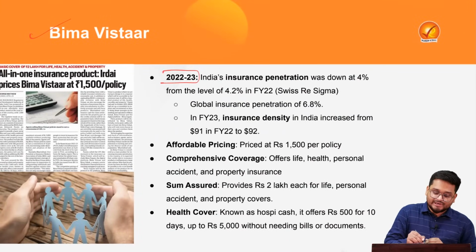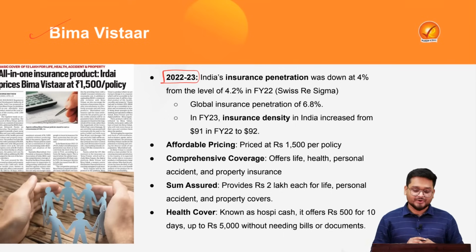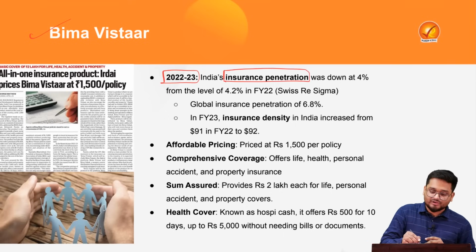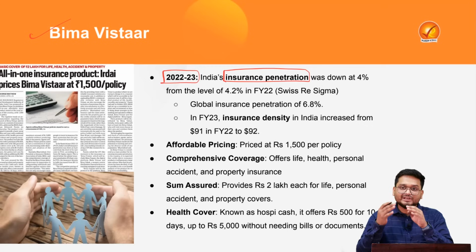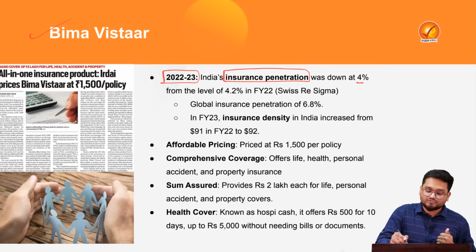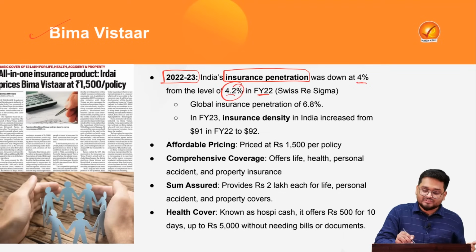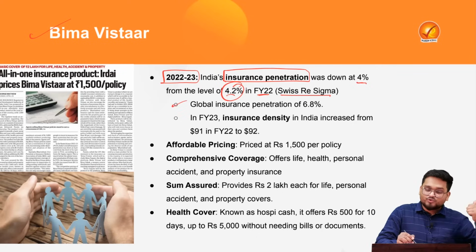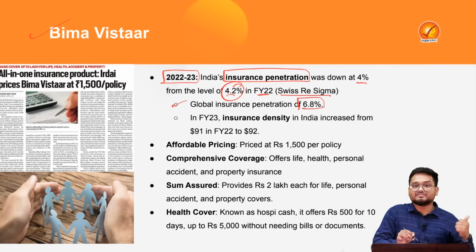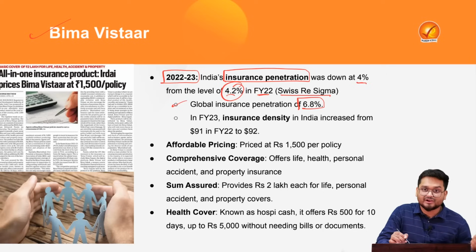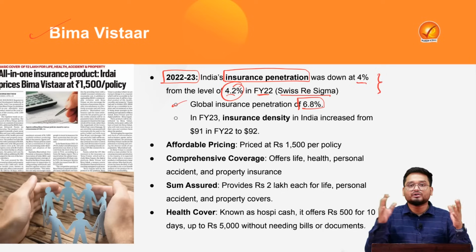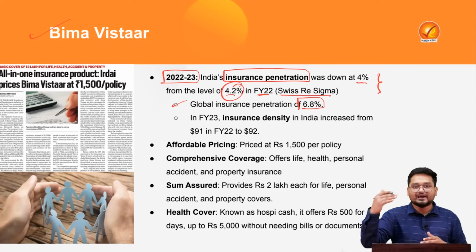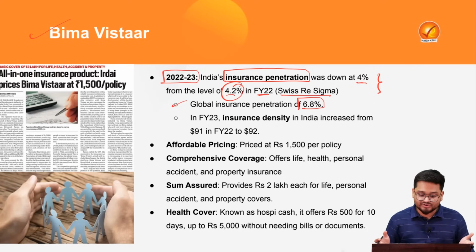According to the 2022-2023 financial year, the insurance penetration, or say the number of people with insurance schemes in India, is at only 4%, and this has decreased from 4.2% in 2022. This is according to the Swiss Re Sigma report. But the global level of insurance penetration is 6.8%, which is higher. So India is lagging behind when we talk about insurance. It can be life insurance, health insurance, or any kind of general insurance too.